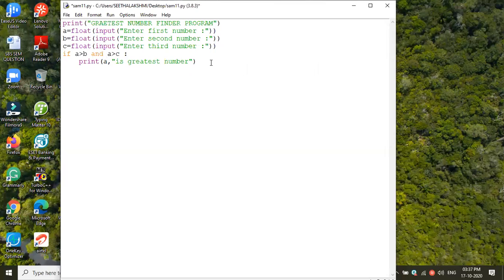Now, if I want to give another condition, let me first teach elif. If, elif, else. Else means the false part. Elif means the second condition: if the first condition is false, then we check the second condition. Suppose we want B to be greater, what is the criteria?